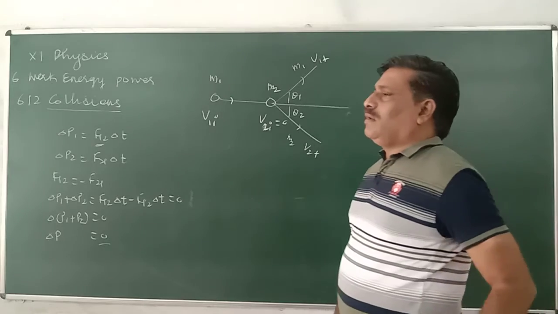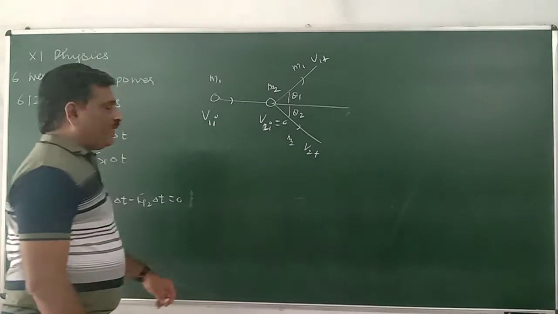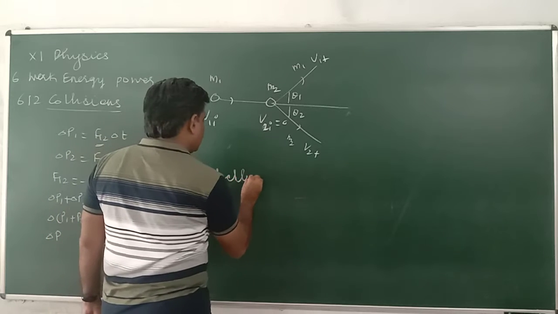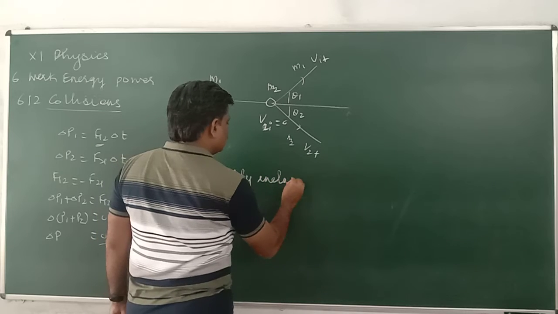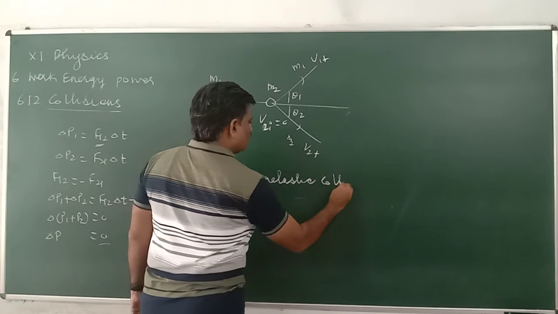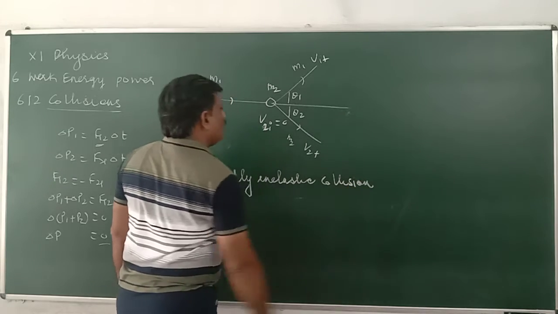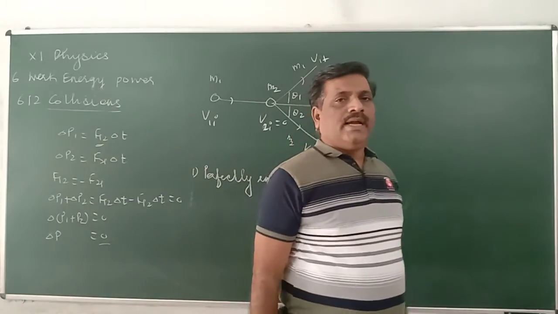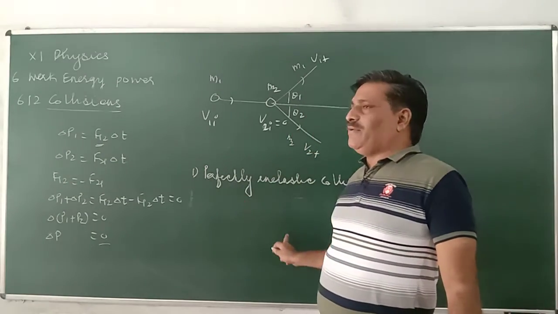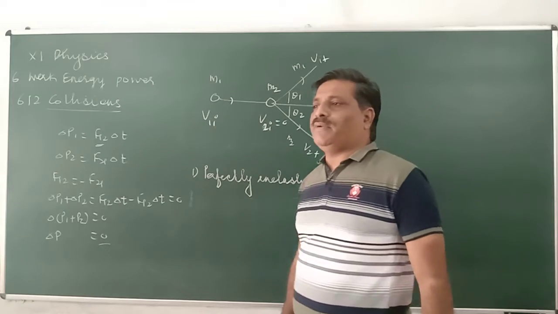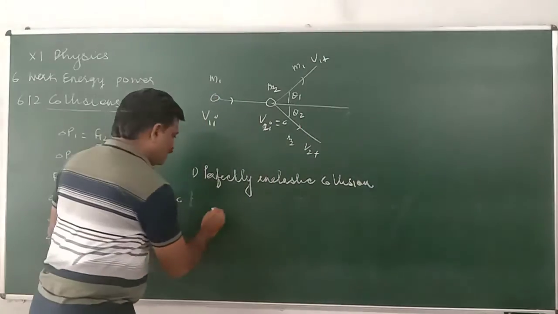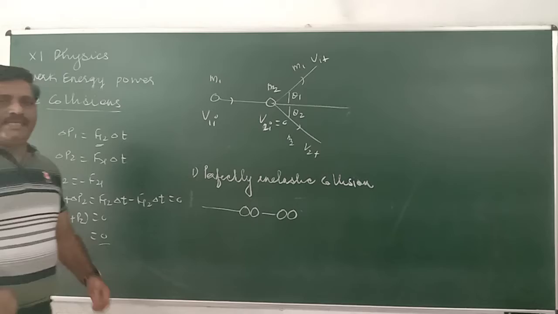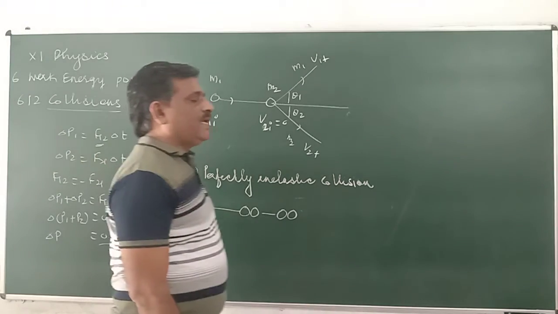Now, the first one. What is the first case? It is the perfectly inelastic collision. Two bodies stick together and move with the same velocity, which means they are moving with the same velocity after collision. It is known as a perfectly inelastic collision. What is happening now? This is M1, and after this both of them move with the same velocity. They stick and they move with the same velocity.